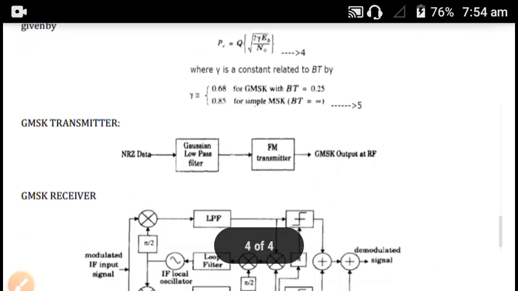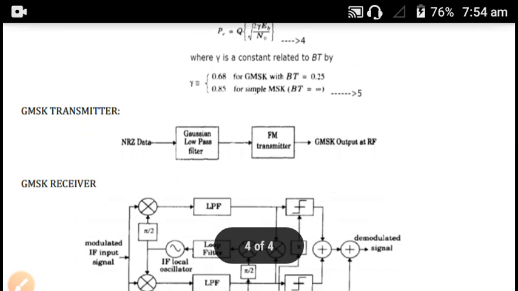Then the GMSK transmitter and receiver. In the GMSK transmitter, a non-return to zero message sequence is applied to a baseband filter with a Gaussian impulse response, succeeded by FM modulation.